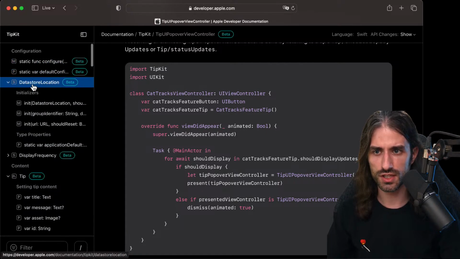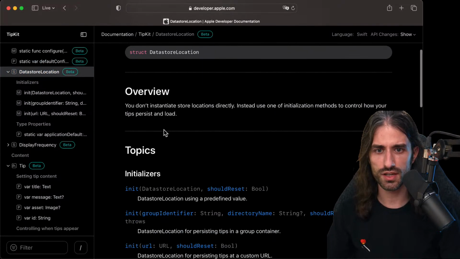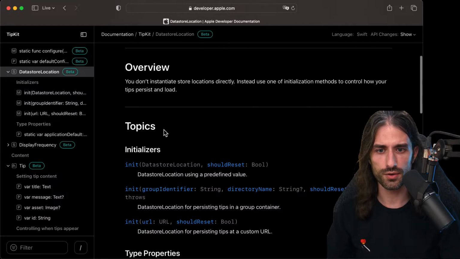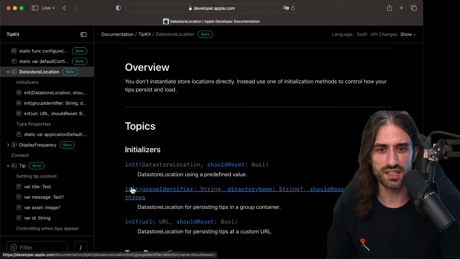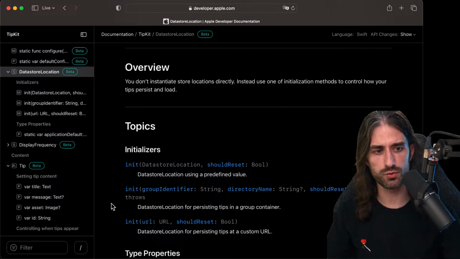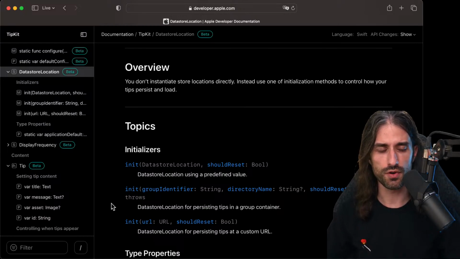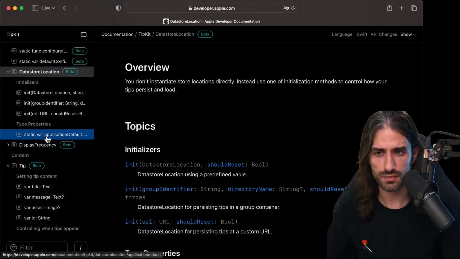And so I'm just looking. Data store location. It's just where the data is stored. There is this idea of a group identifier. So maybe you could even put it in a group container. If you have several apps that work together, you could mutualize the source of truth for whether a tip should be displayed or not. It's kind of a niche use case, but it might make sense.